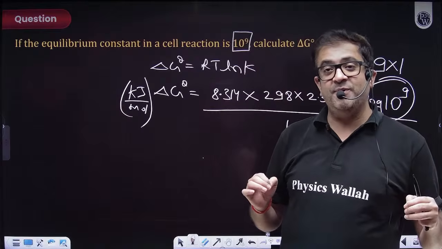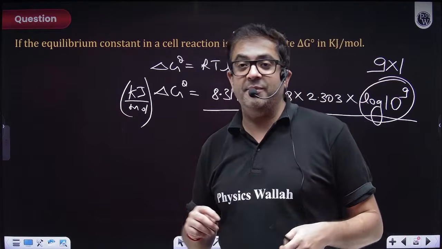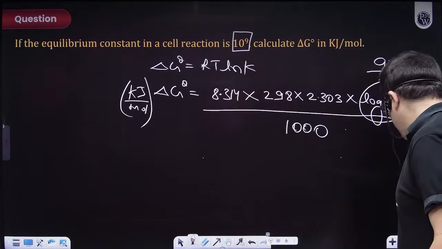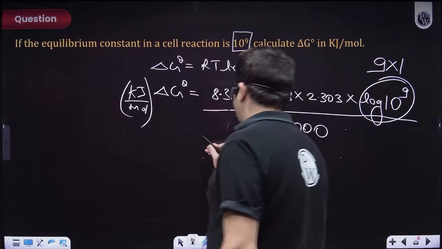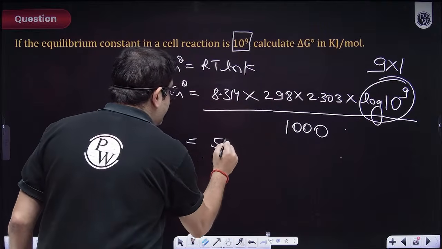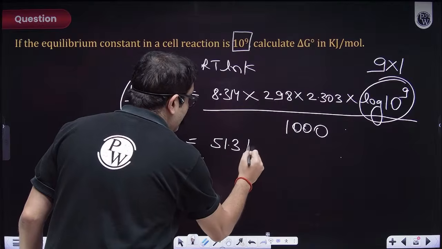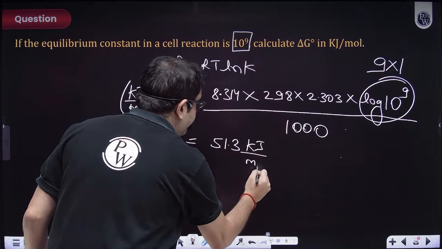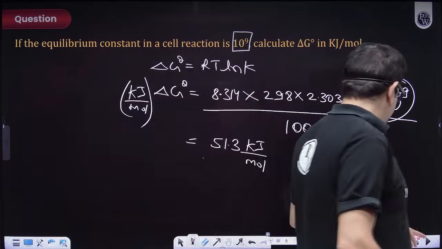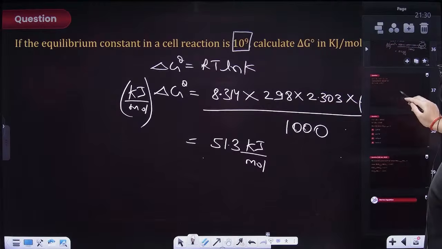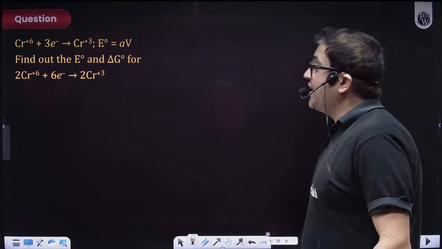Yes, Utsav Raj, perfect. That is 51.35. Perfect, beta. Perfect, Utsav. Now, I hope it is because he has answered. So let me write that answer also. He's saying 51.3 something kilojoule per mole. Perfect, beta.